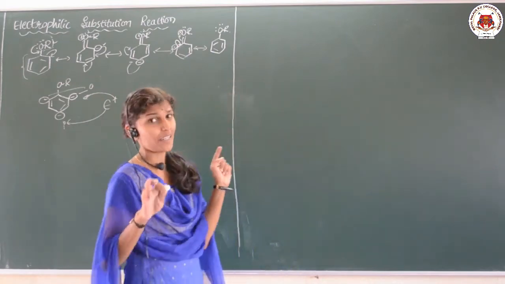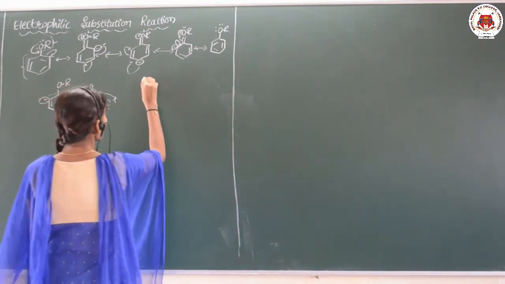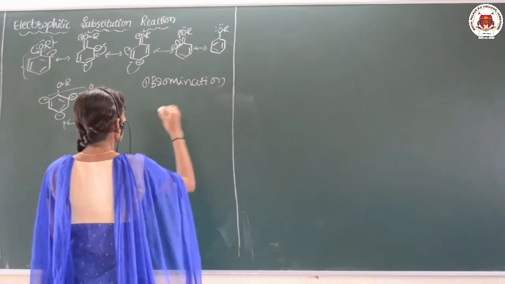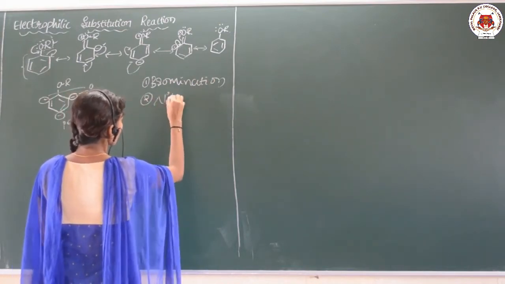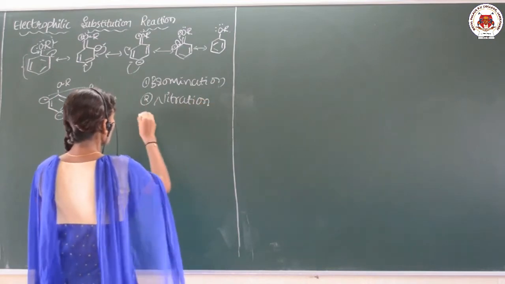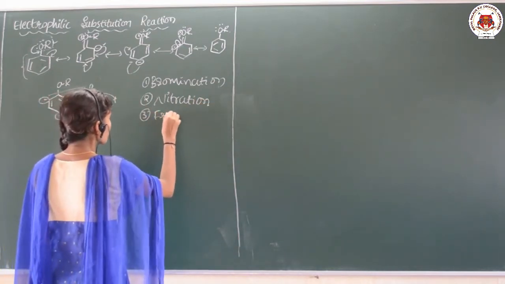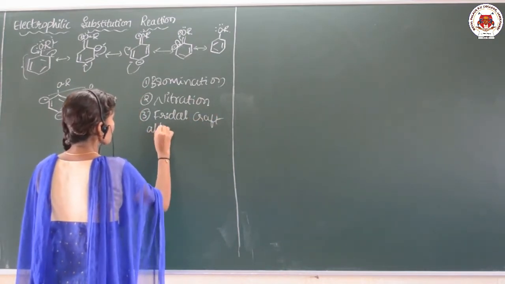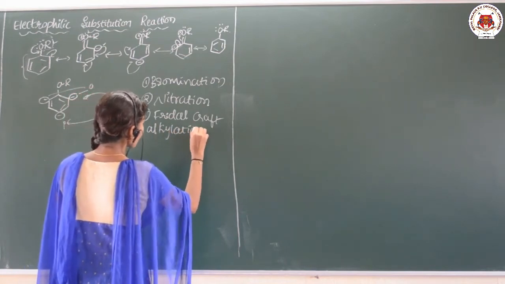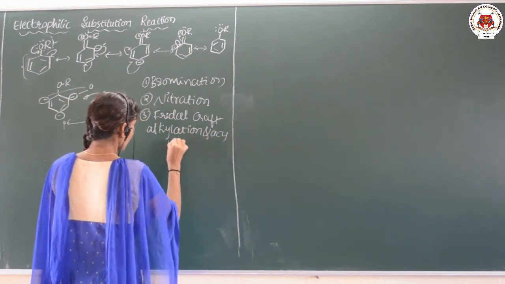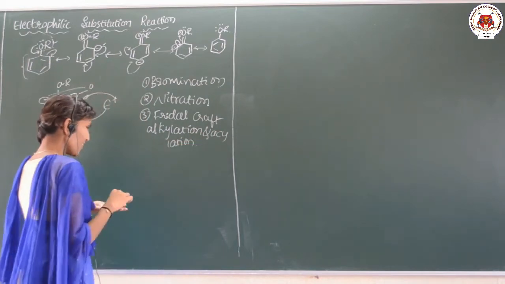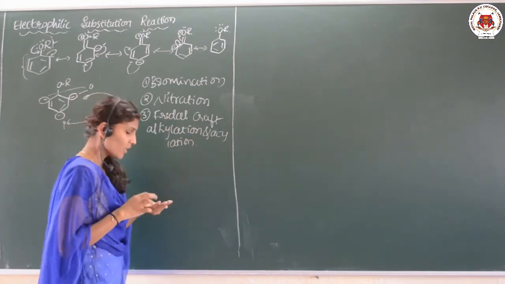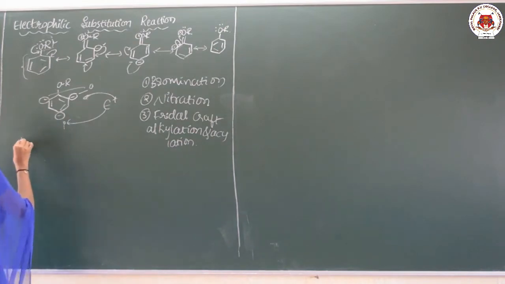So, let me tell you, hardly 3 reactions are there for you. First one is bromination. Next one is nitration, and the third one is Friedel-Crafts alkylation and acylation. Okay. So, only hardly 3 reactions here, it means totally 4. Friedel-Crafts we are keeping in one category. So, let me discuss the first one, that is bromination.